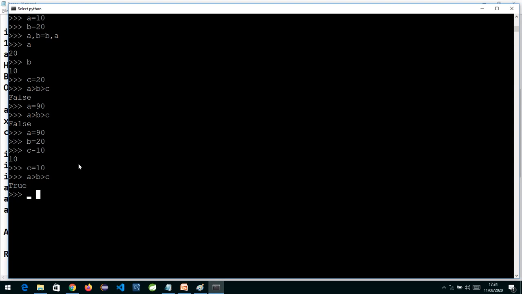Now in the Python interpreter, if you want to write anything on screen, we use the print command, and whatever you want to print, you pass inside it. Suppose I want to do addition. I take a variable, addition, equal to A plus B plus C, and if I print its value, you will see it's 120, because 90 plus 20 plus 10 makes 120.